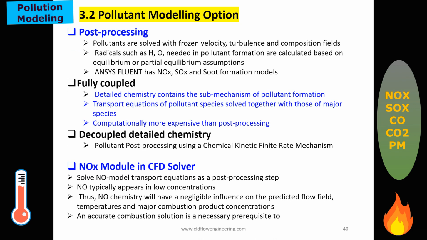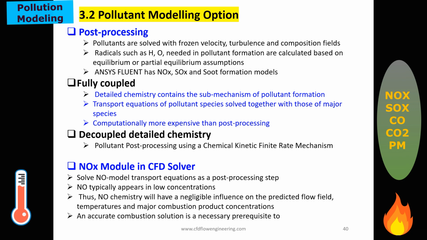Pollution modeling option in the CFD is also called a post-processing option, because pollutants are solved with frozen velocity, turbulence, and composition fields.